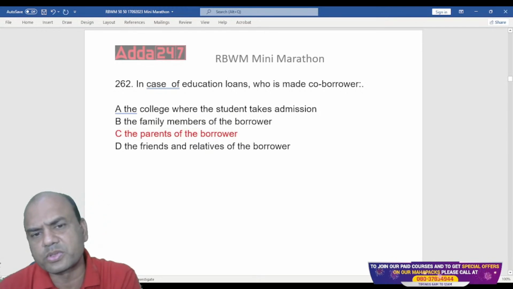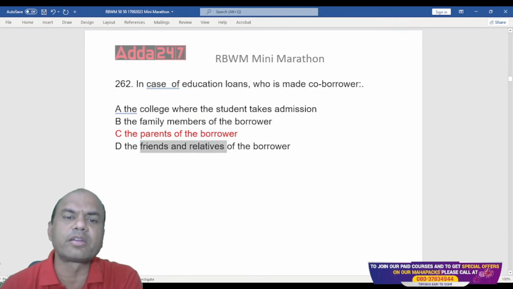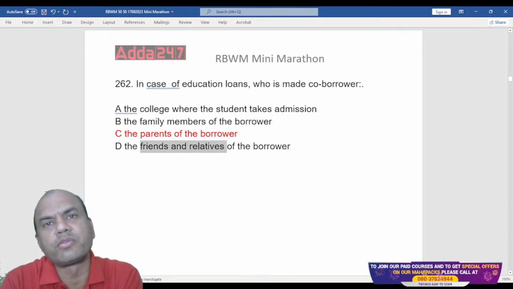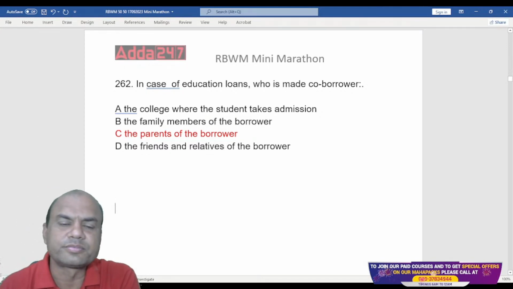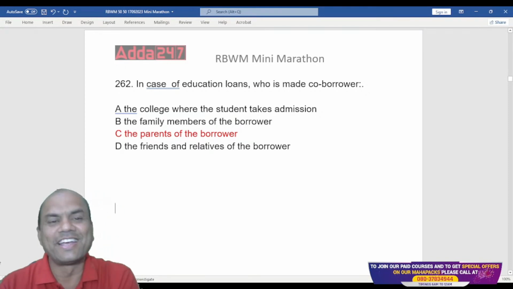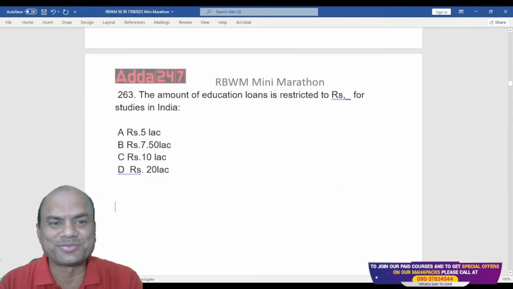Friends and relatives, why will they become? They are always out, right? That's a simple thing you have noted throughout your life. Whenever you need something, all your friends and relatives are away. They'll never come to help. Isn't it simple? Okay, next one.